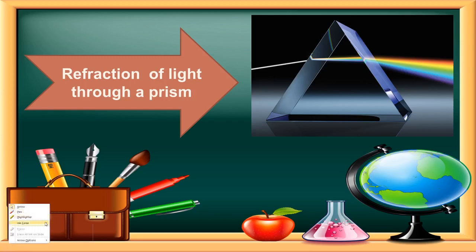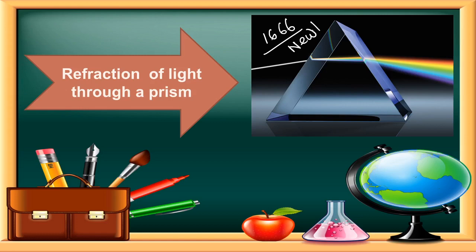let's check. In 1666, a famous scientist, you all know the name, Newton, performed this experiment with white light and this prism. Clear?